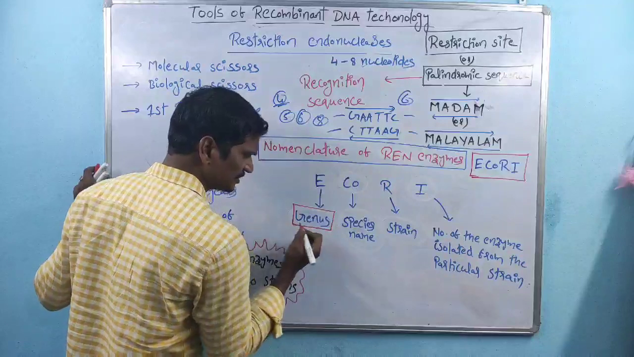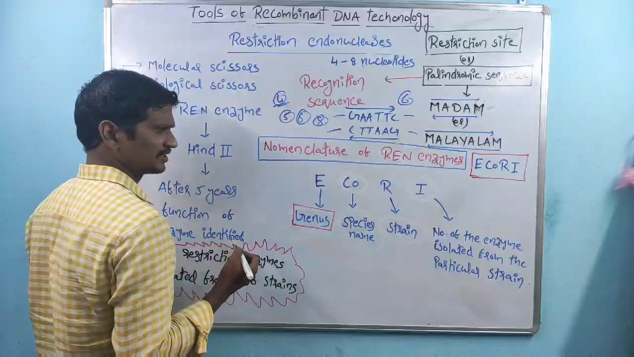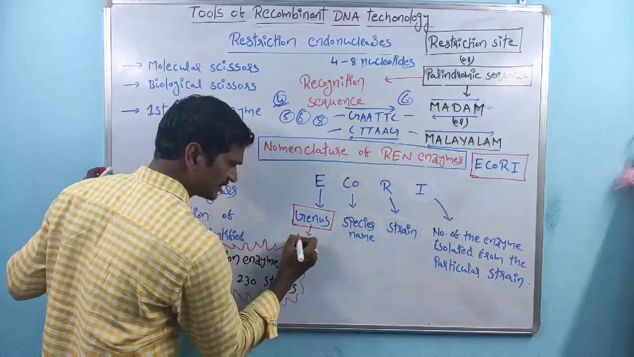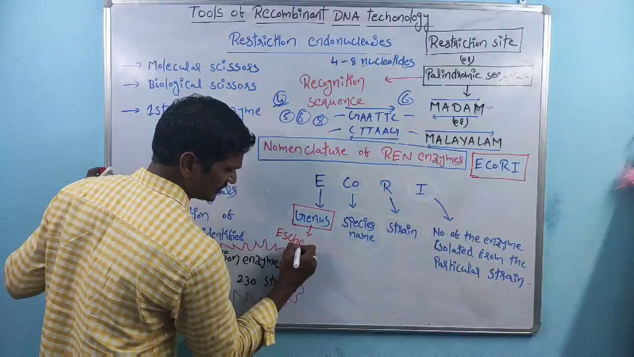Here E indicates the genus name. So here E indicates Escherichia.